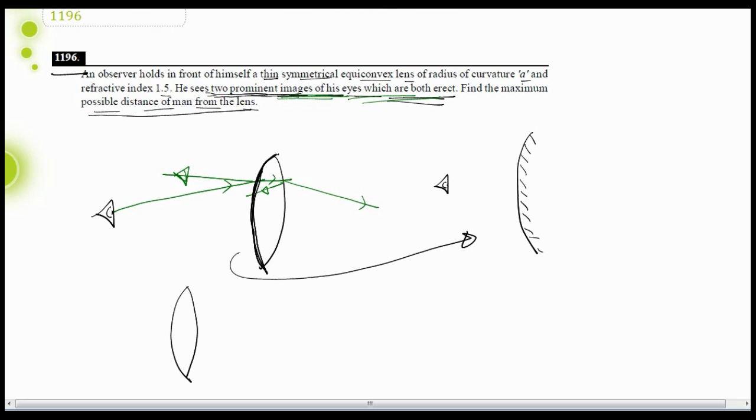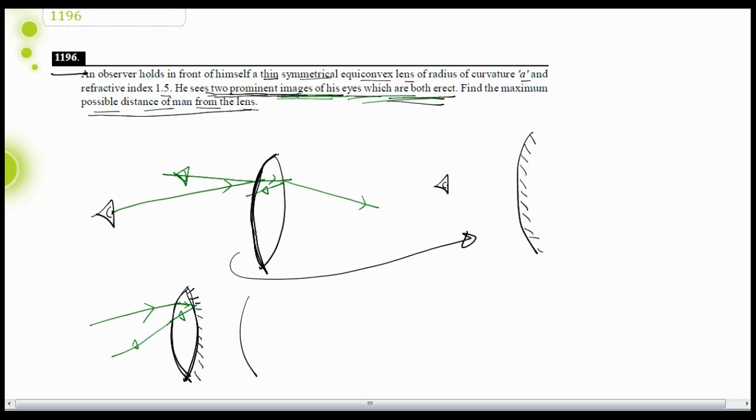A light ray reflected from the second surface. Let me draw this for you. Let me draw a light ray which is going inside the lens. It is refracted at the first surface, and it is reflected from the second surface, and it is again refracted from the first surface. Due to reflection, the back surface of the lens will behave like a mirror.